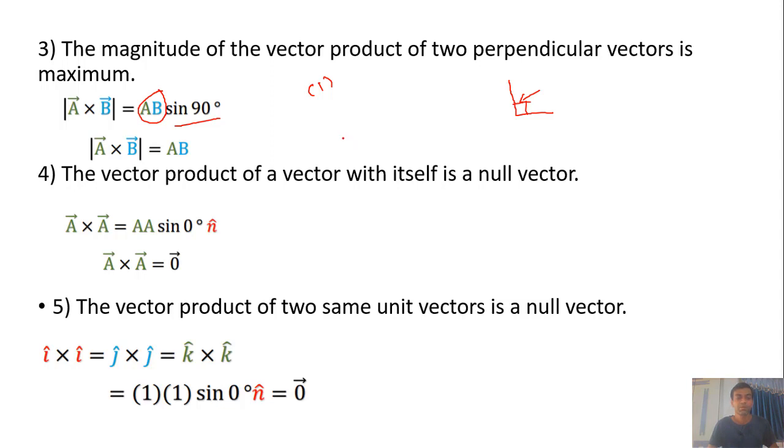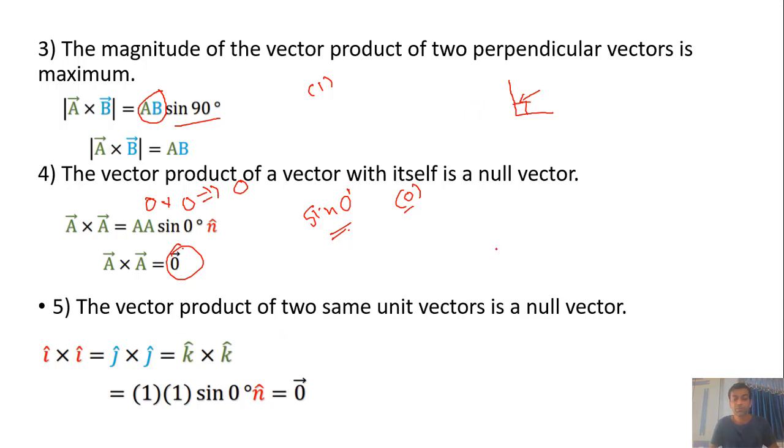The vector product of a vector with itself is a null vector. Sin 0 degrees is always 0, and multiplying 0 with any value gives the answer 0.